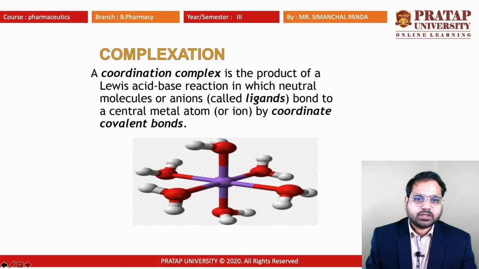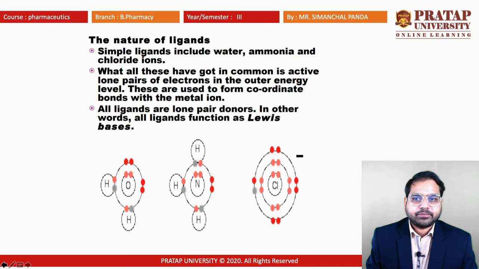So the coordination complex is the product of a Lewis acid base reaction in which neutral molecules or anions called ligands bond to central metal atom or ion by coordinate covalent bond. The nature of ligand: the simple ligands include water, ammonia and chloride ions. What these have in common is active lone pairs of electrons in the outer energy level. These are used to form coordinate bond with the metal ion.